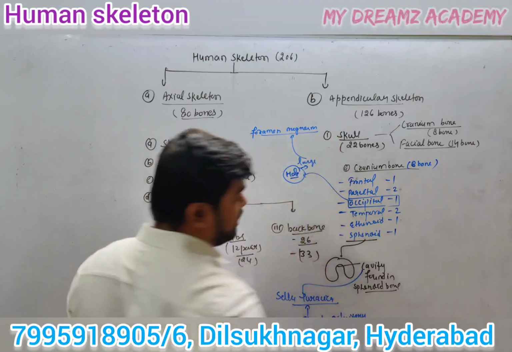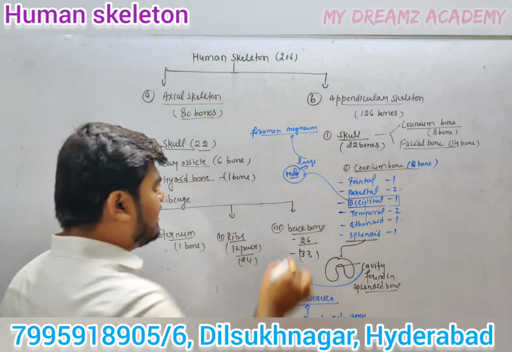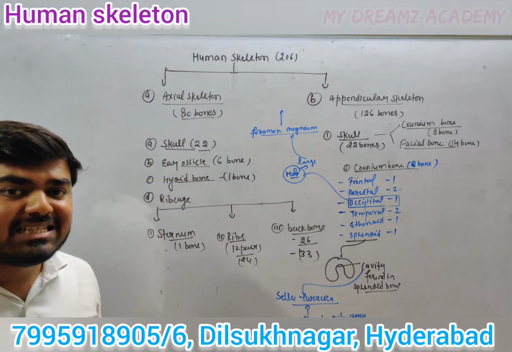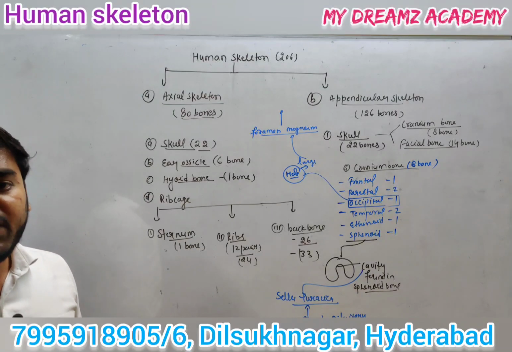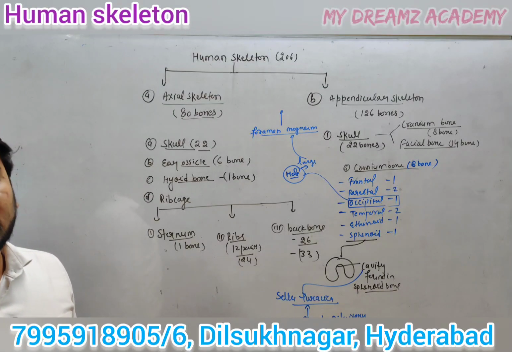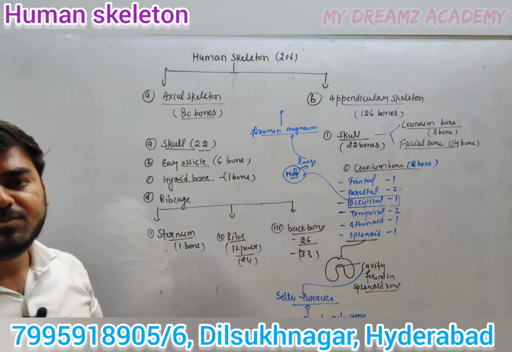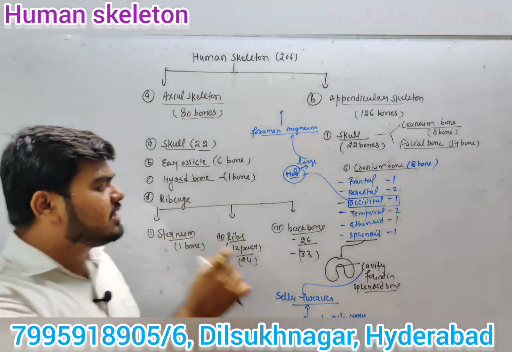What is the function of this foramen magnum? The foramen magnum is the region where the brain exits out as the spinal cord. So the foramen magnum is a hole found in the occipital bone.